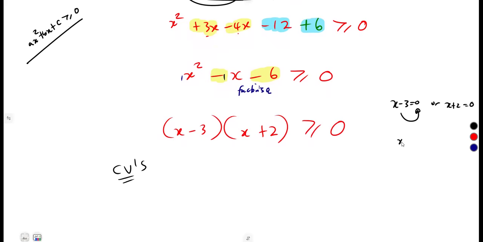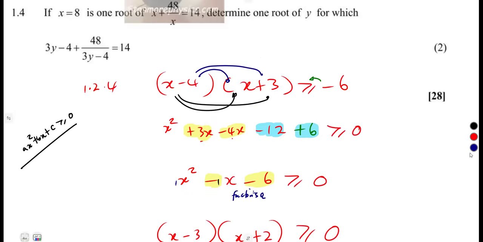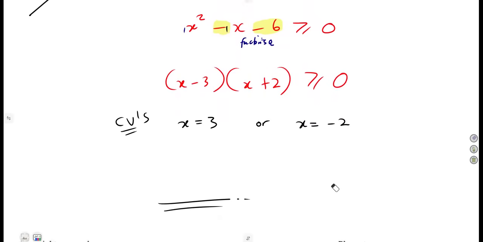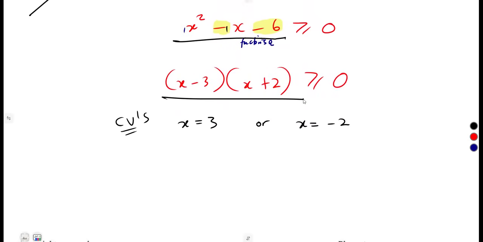So x was going to be what? A positive 3 or a negative 2. So those are the critical values. x is equal to 3 or x is equal to negative 2. Which are the ones that you're going to use to determine the exact solution of the given inequality? So in our case, we are going to test that inequality either from this quadratic here or from these two brackets that we have here using any method.